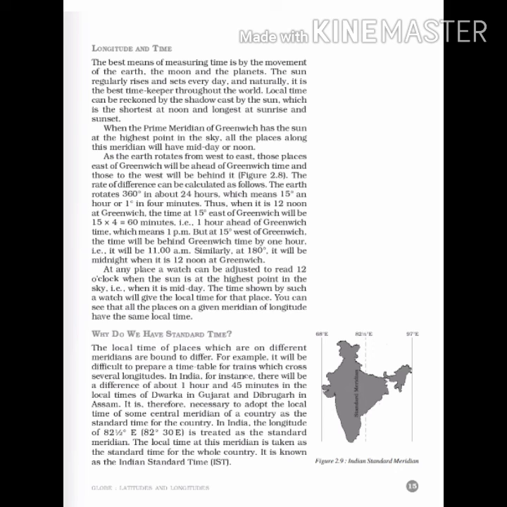Now, at any place when it is 12 o'clock, the sun is at the highest point, so it is understood that it is midday. The time shown by a watch will give the local time of that place. So this is how the exact time of any place could be calculated easily. I hope you have understood the method.